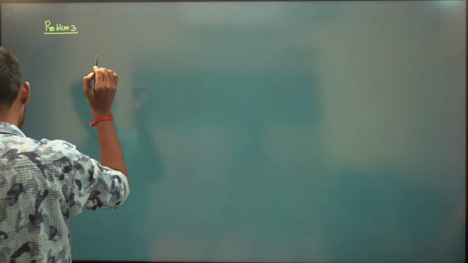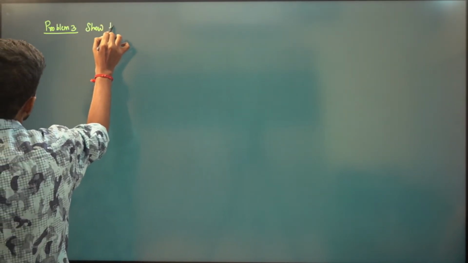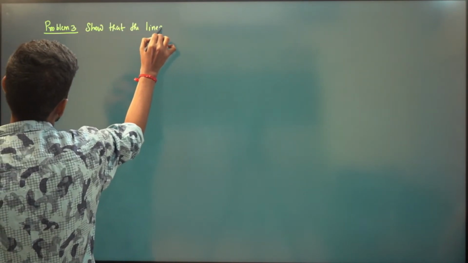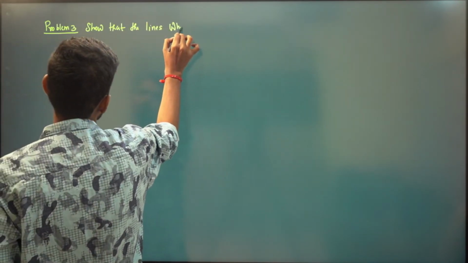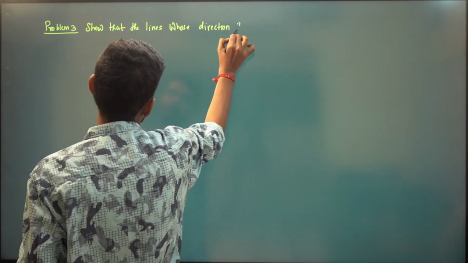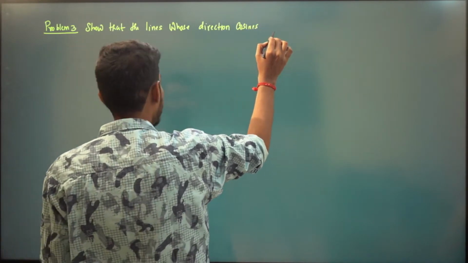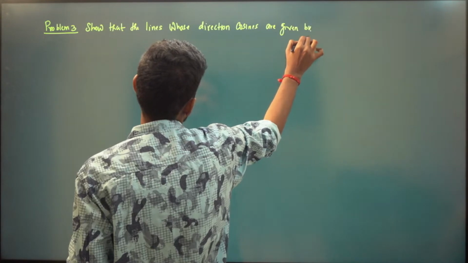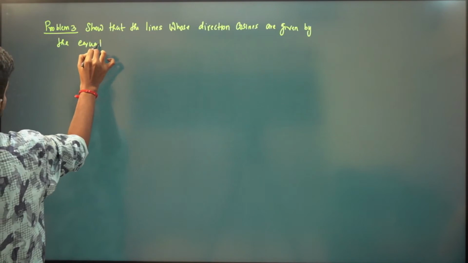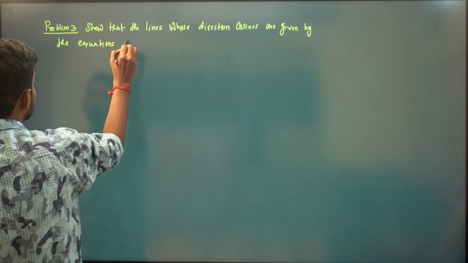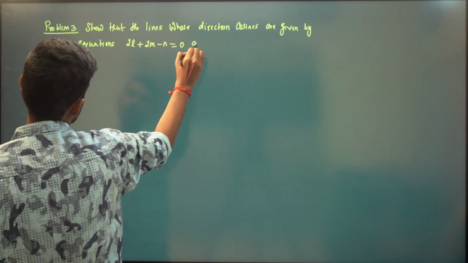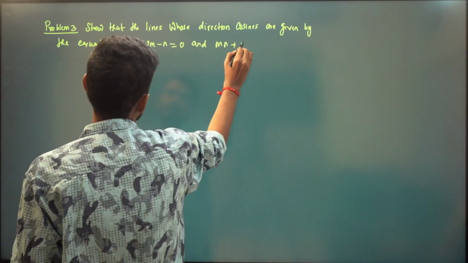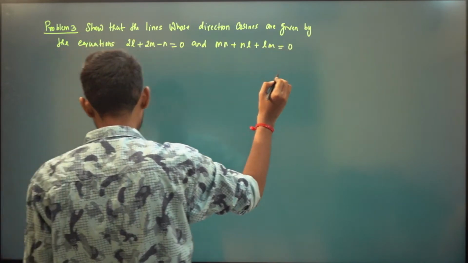Problem 3. Show that the lines whose direction cosines are given by the equations 2L plus 2M minus N is equal to 0 and MN plus NL plus LM is equal to 0 are at right angles.